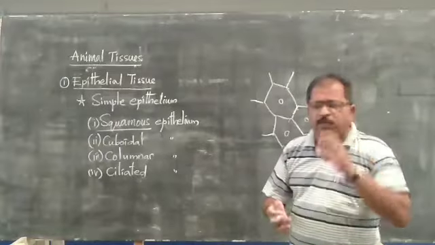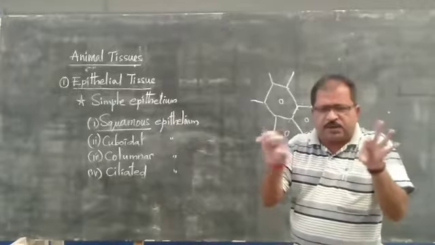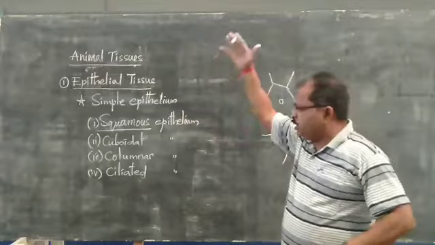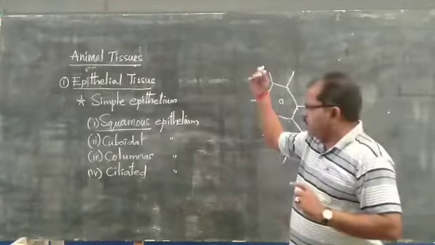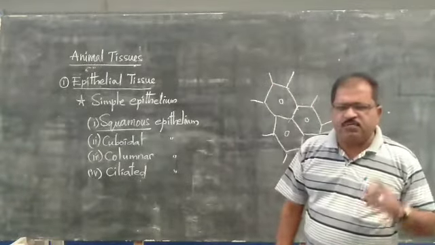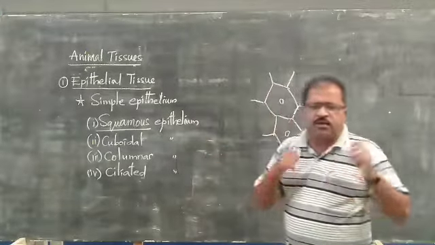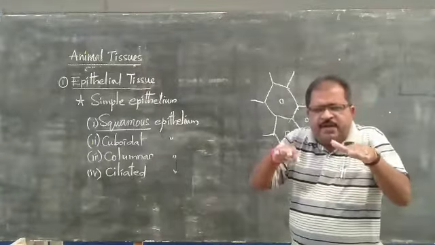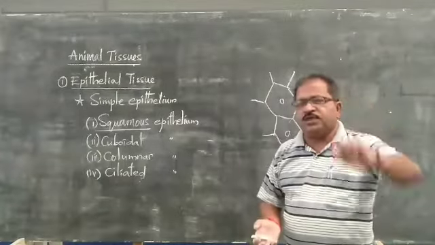This basement is a group of cells or a gelatin material, that means a jelly-like structure, and it is called the basement. Whatever epithelial tissue you take, whether it is simple or stratified, squamous, cuboidal, columnar, or ciliated, it is present on the basement tissue of the body.